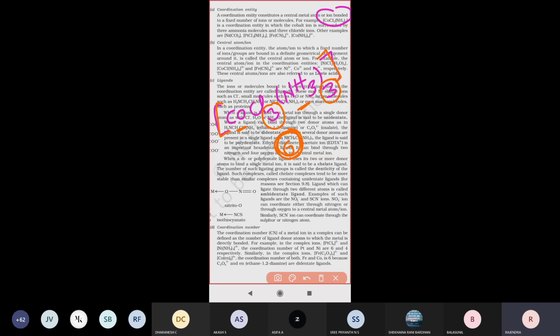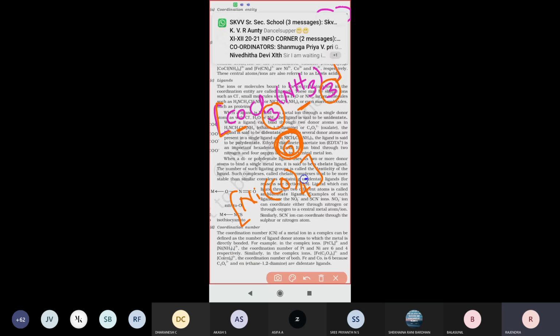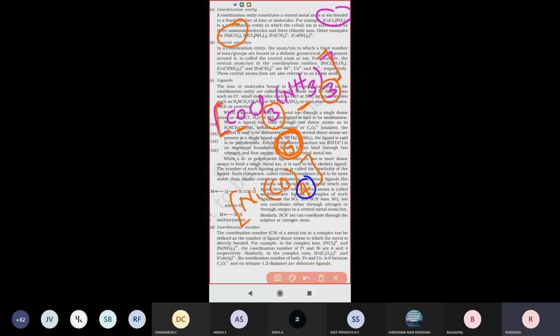So that is called the coordination entity. In this complex compound, the coordination entity is 6. Next, for example, see another compound, nickel tetracarbonyl. The coordination entity here is 4. That means 4 atoms bind with the central atom.